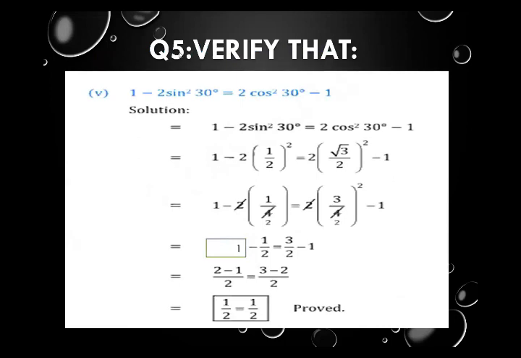In question number 5, verify that. Part number 5: 1 minus sin square 30 equals 2 cos square 30 minus 1. Write the question as it is. Look at the instruction: it is verify. We have to show left hand side equals right hand side.